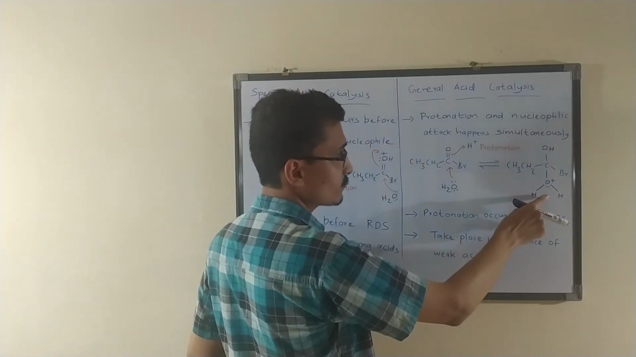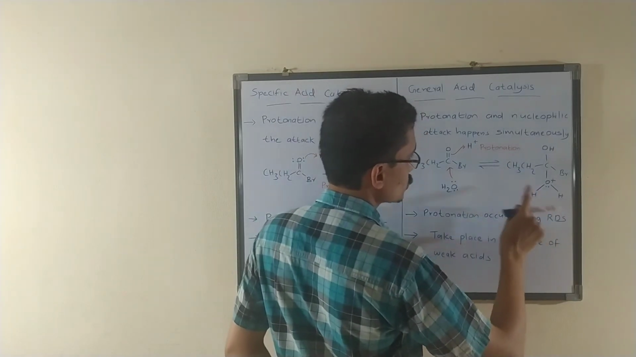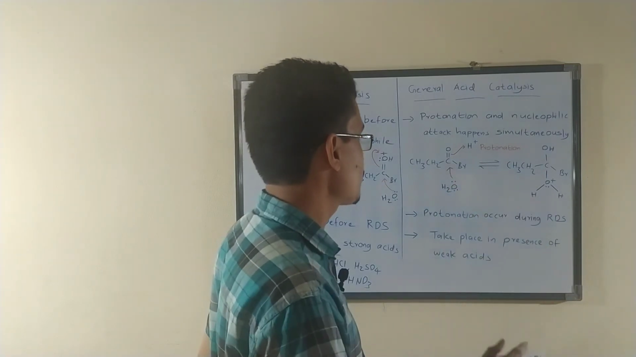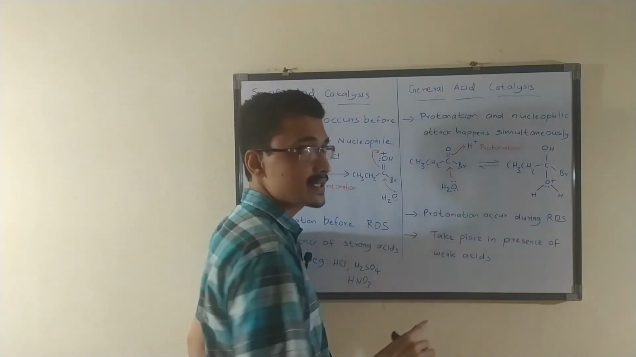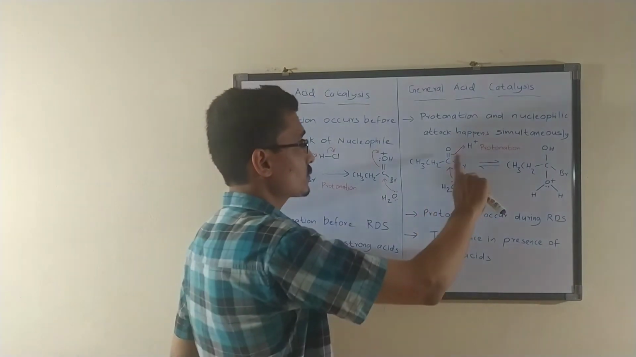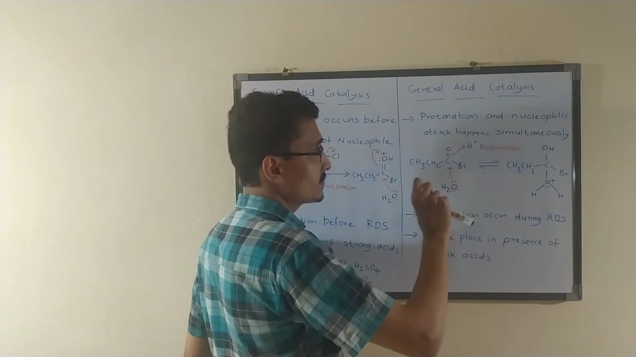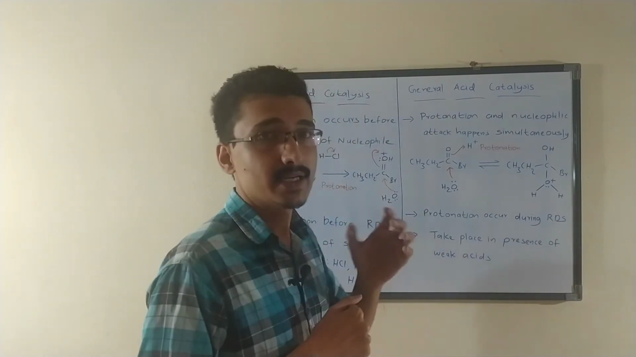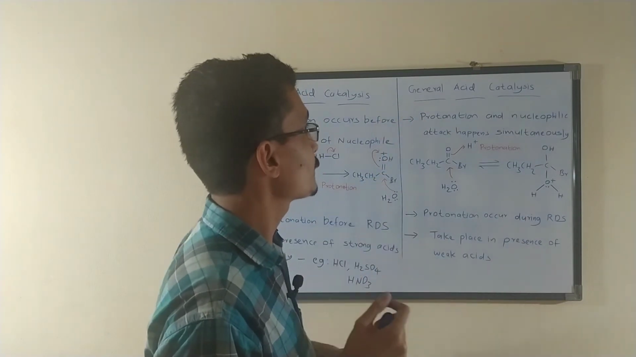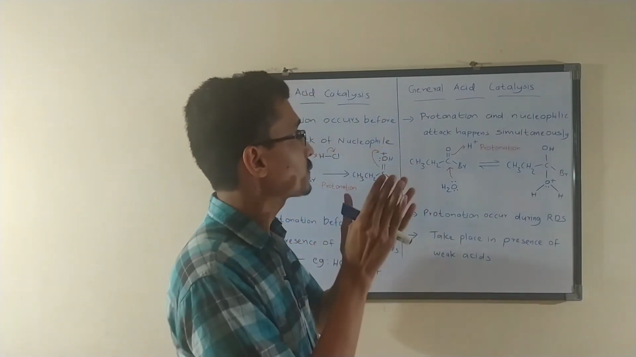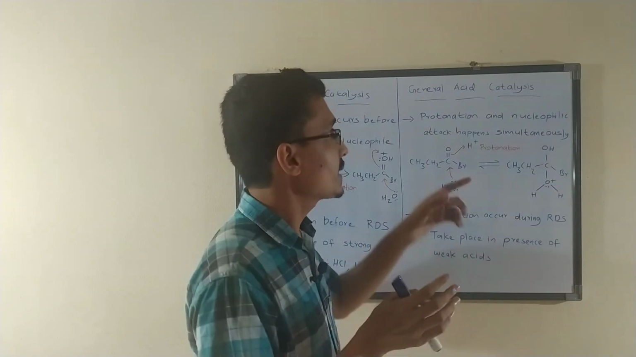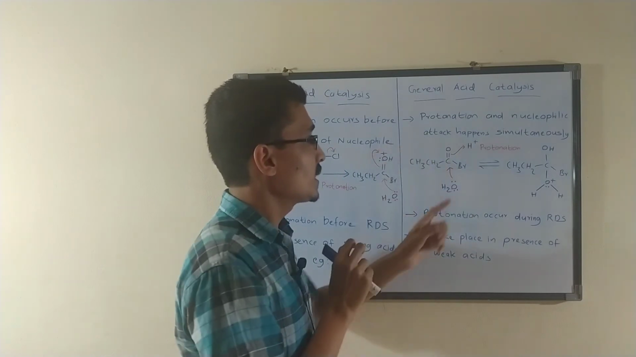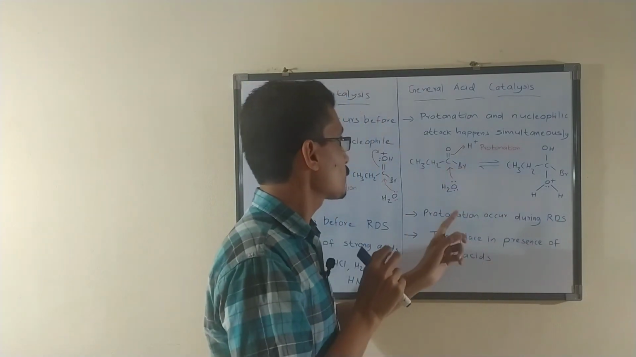This is the formation of the intermediate. This is the intermediate. So this is the rate determining step. The intermediate formation step is the rate determining step. So protonation occurs during the rate determining step. Protonation and the rate determining step occur simultaneously. So protonation occurs during the rate determining step in general acid catalysis. The main point is that protonation and nucleophilic attack happen simultaneously, and after the nucleophilic attack, the intermediate will be formed. So the rate determining step involves the protonation.